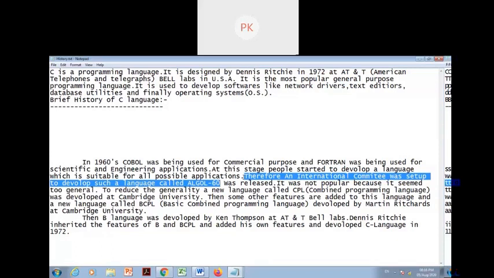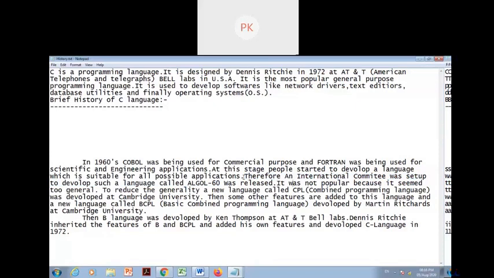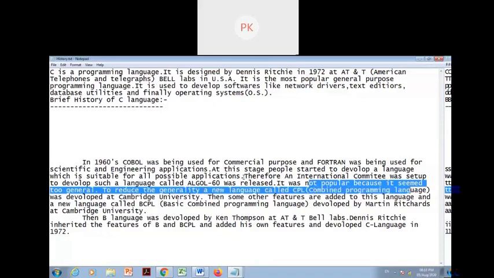ALGOL 60 was released, and it was not popular because it seemed too general. There were no restrictions, and there was no development in it. To reduce the generality, a new language called CPL, Combined Programming Language, was developed at Cambridge University after ALGOL.